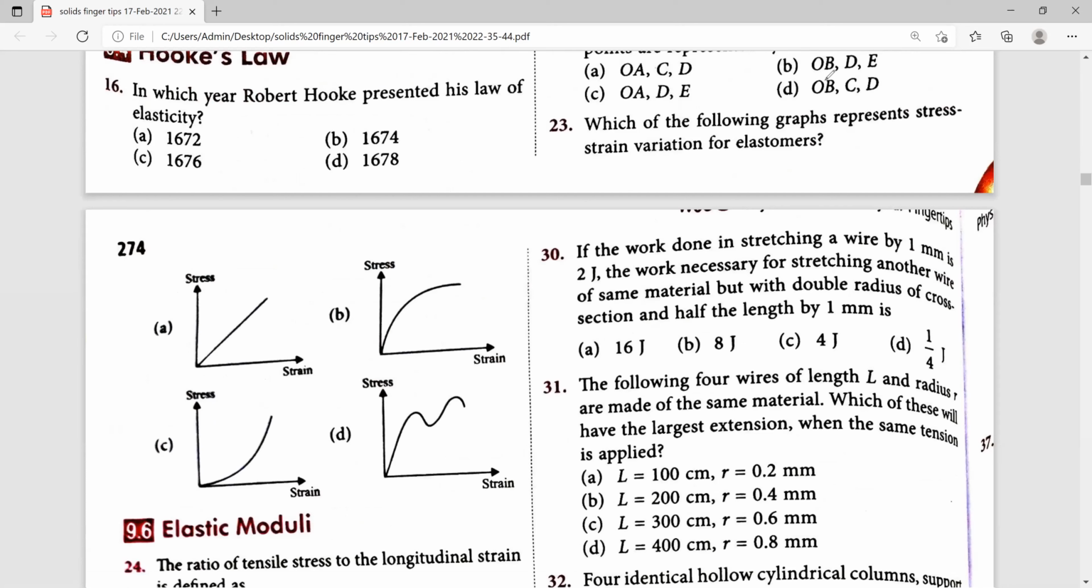Twenty-third one. Which of the following graphs represents stress strain variation of elastomers, they have asked. If you observe the graphs, the nature of the graph is given on the right hand side. For the 23rd, this one is the right answer.